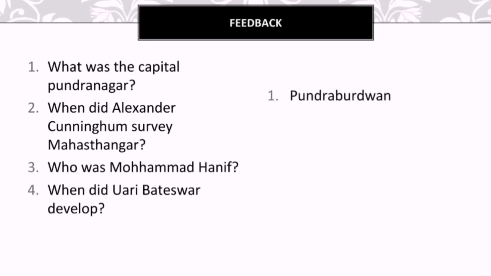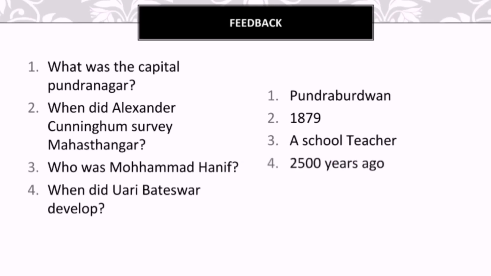The answer to the first question will be Pundra Burdwan. It was the capital of Pundranagar. The answer to the second question is that Alexander Cunningham surveyed Mahasthangar in 1879. It will be the correct answer here. Okay, then Muhammad Hanif was a school teacher who collected the relics of Uari Bateshwar. Then, 2500 years ago, Uari Bateshwar developed. So the answer for the fourth question will be 2500 years ago.